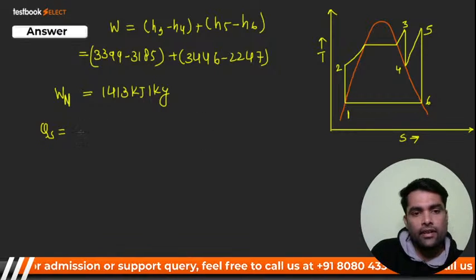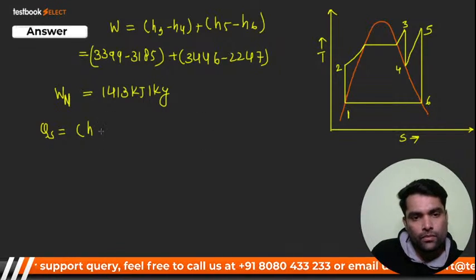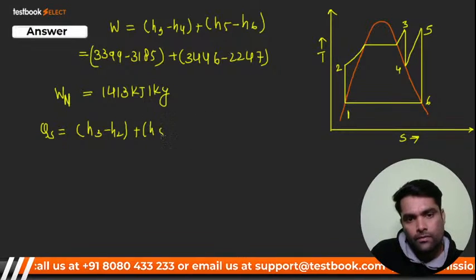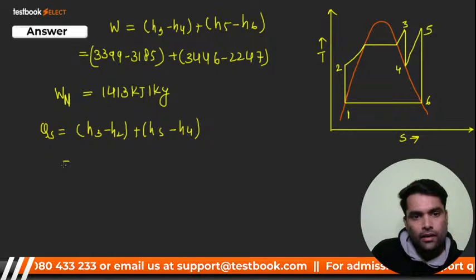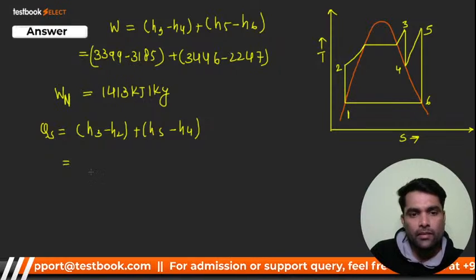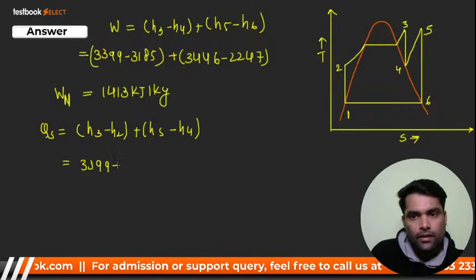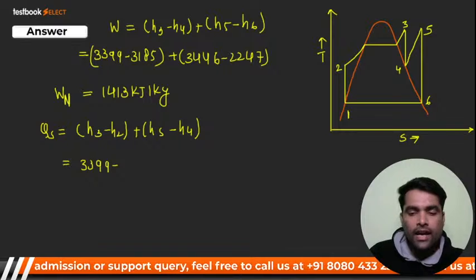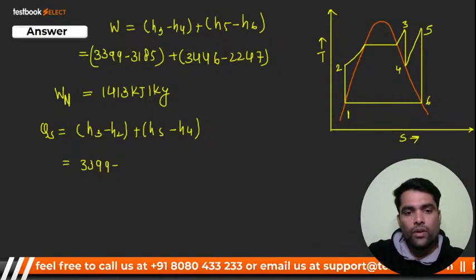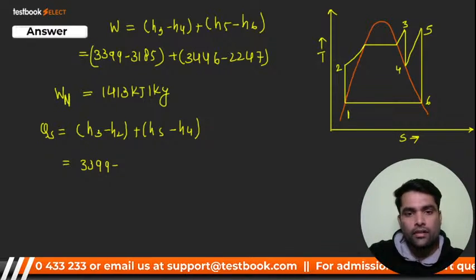Now, my dear, heat supplied will be what? You have supplied the heat. It is nothing but what, my dear? H3 minus H2 plus H5 minus H4. Right? So again, H3, you know that. We have already taken H3, that is 3399. H2. Guys, how can we find out H2? Now, the twist comes. So H2, right? What should it be?